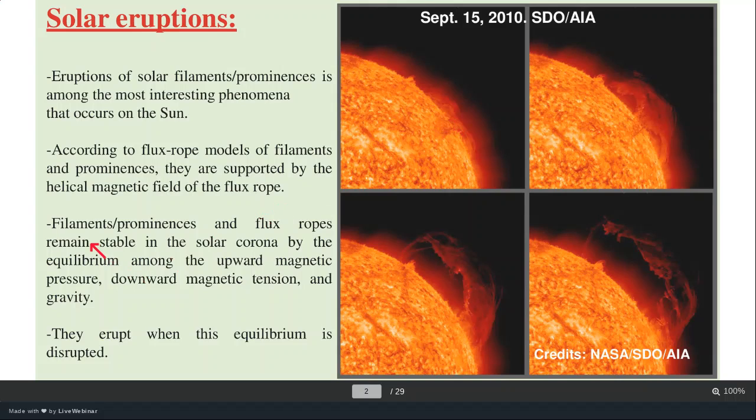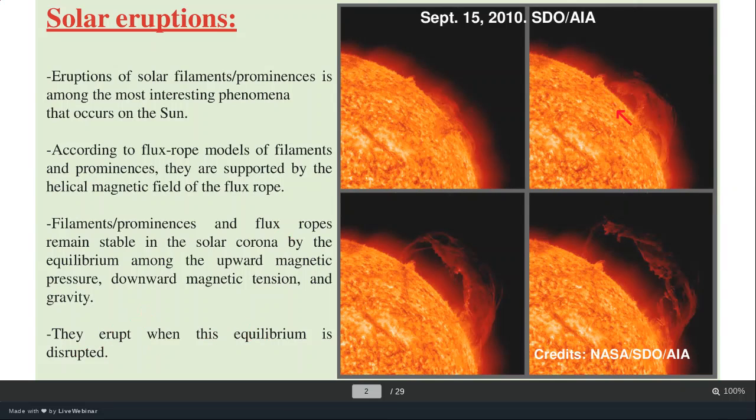There are many forces, like the upward magnetic pressure force, the downward magnetic tension, and gravity. The balancing of these forces keeps the structure intact in the solar corona. When the equilibrium breaks, eruptions start.